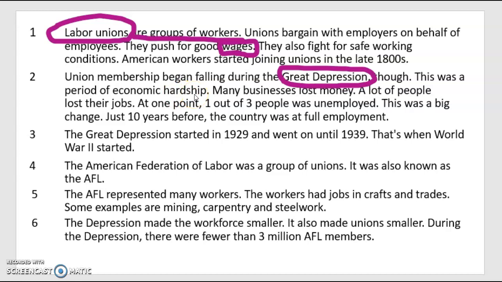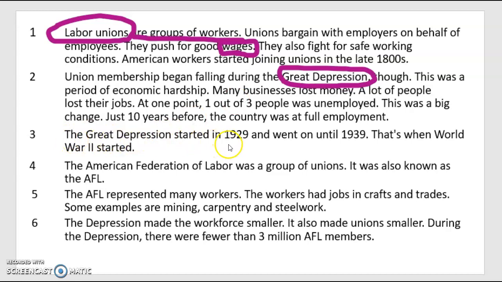Okay, so during the Great Depression, I'm wondering why union membership would be falling during the Great Depression. Well, as I think about that, remember, we're thinking about how concepts and ideas are related. So when I think about unions, people or groups of workers, and the Great Depression, I automatically know that those two go together. Why? Because union memberships are groups of workers. Well, if people are losing their jobs, then union membership is probably not going to be as high because there aren't as many workers. So that makes sense to me, thinking about how these relationships go together.